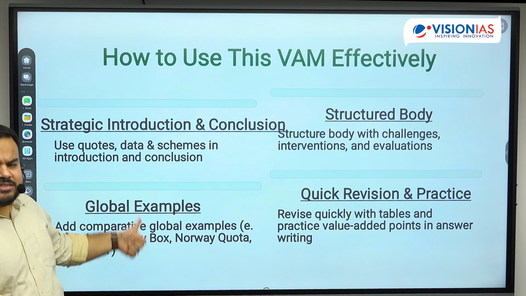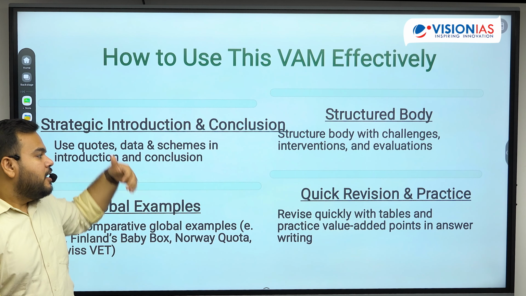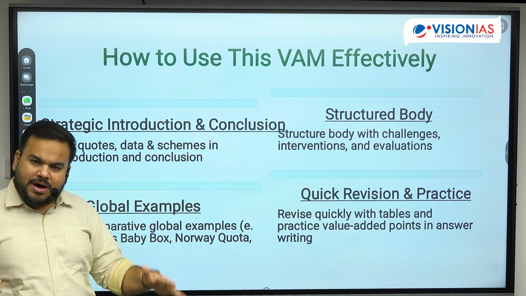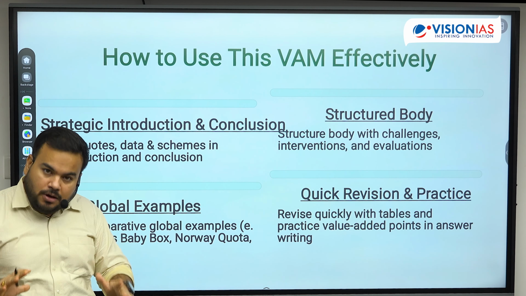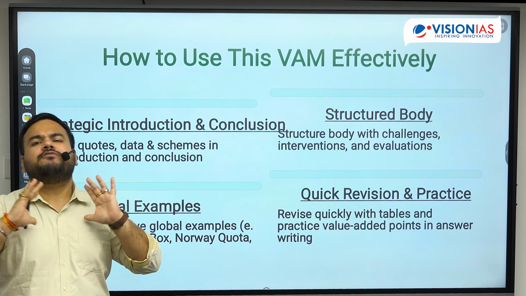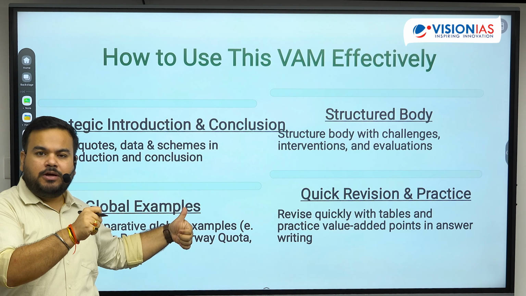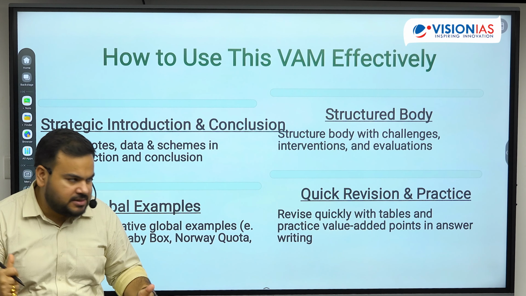Then again, as I discussed, global examples are there, right? Quick revision, practice, tables, everything what is required and what you can think of, and based on the topper copies, based on the research, based on previous year questions, all of these things have been very well integrated in this particular document of social justice.